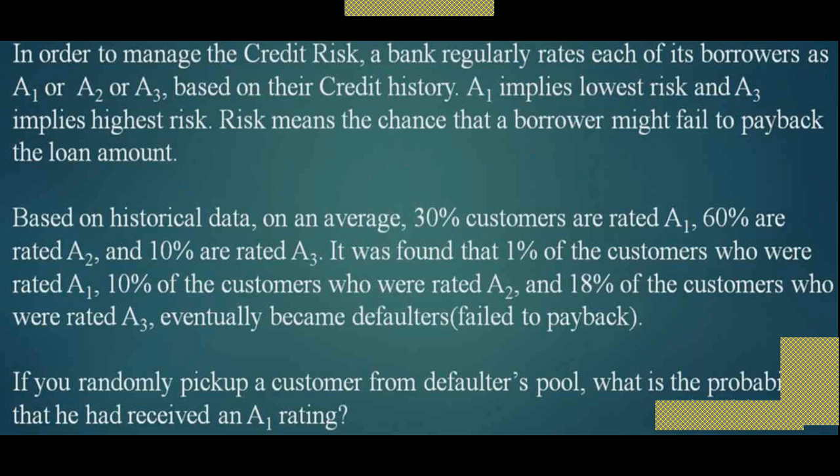So let us consider there is one bank, and that bank has a policy that based on your borrower's history, they categorize you in three levels, A1, A2 and A3. So what do you mean by A1? A1 implies the lowest risk, while A3 implies the highest. It means that if you are in group A1, this customer has low risk, you can easily give the credit card to the people who are in it.